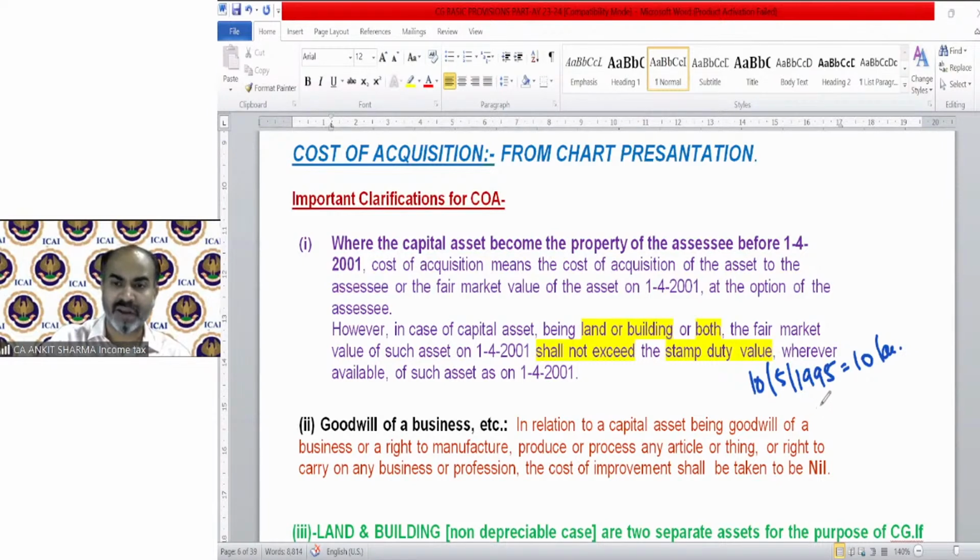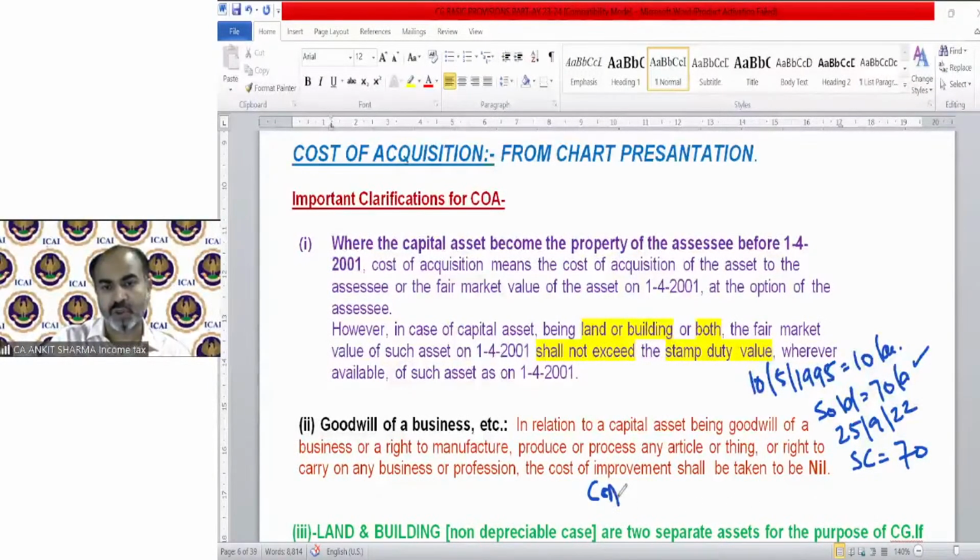And we sold this for rupees 70 lakh on 25th September 22. So the sale consideration is 70 lakh, but when we need to find the cost of acquisition, the provision will say the FMV on 1/4/2001 or purchase price, whichever is higher.